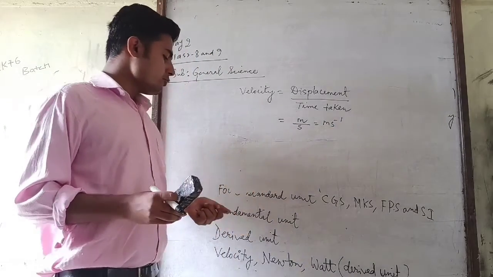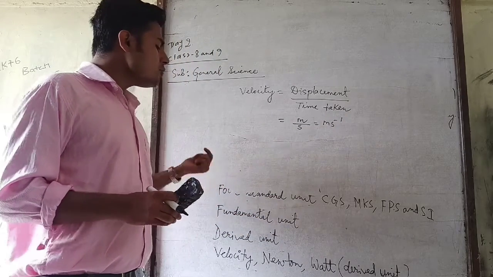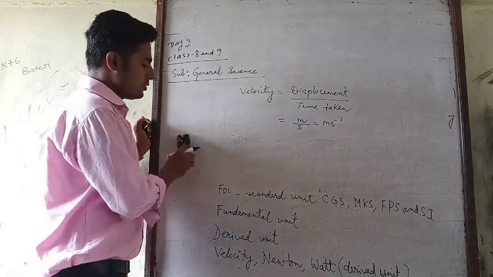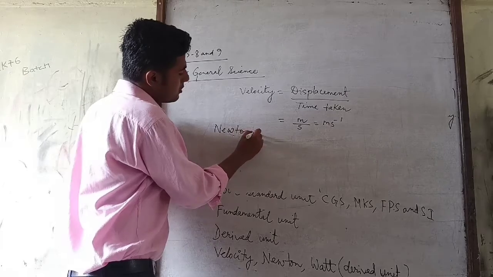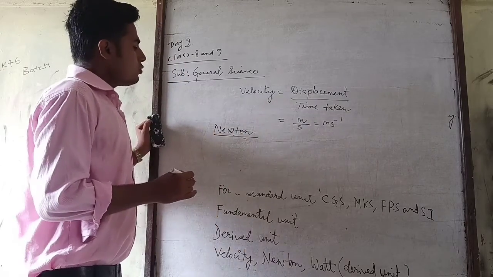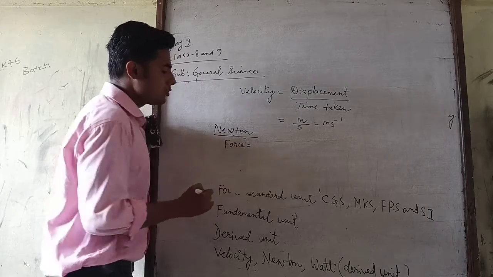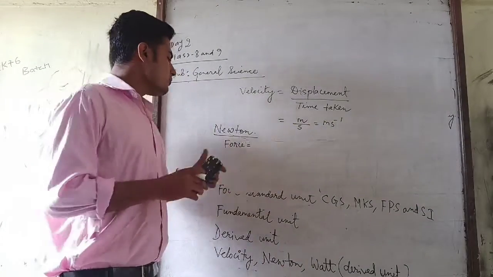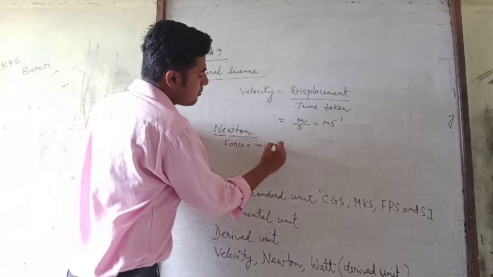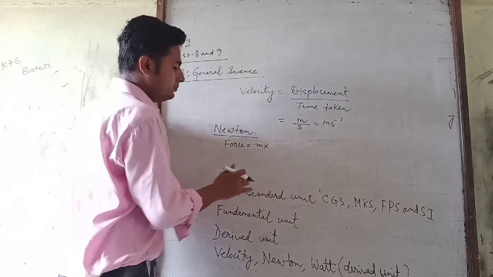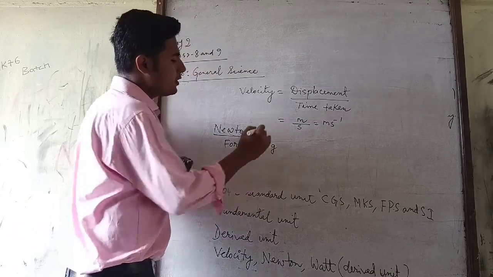Now the next question to you is why Newton is a derived unit? Newton is the unit of force. So force unit is Newton. Now what do you mean by force? Force is equal to mass into acceleration due to gravity.